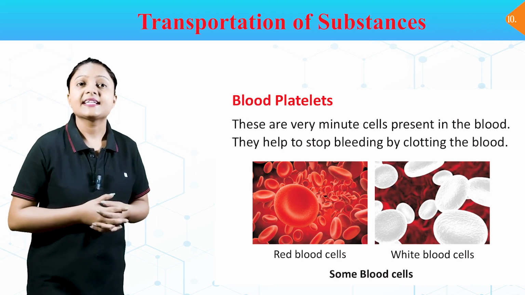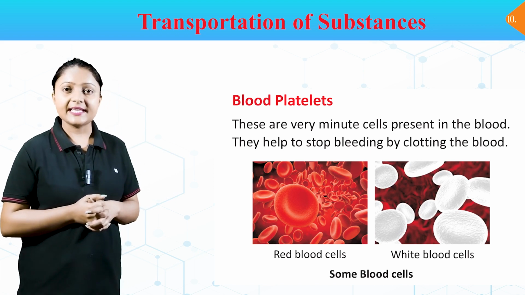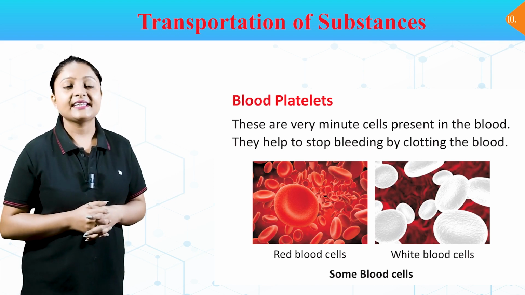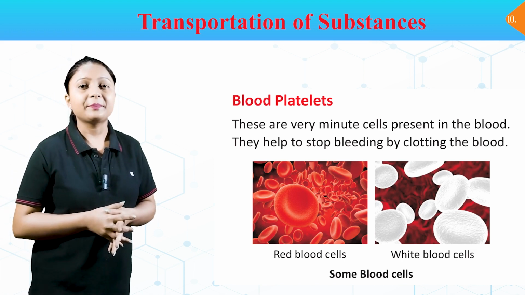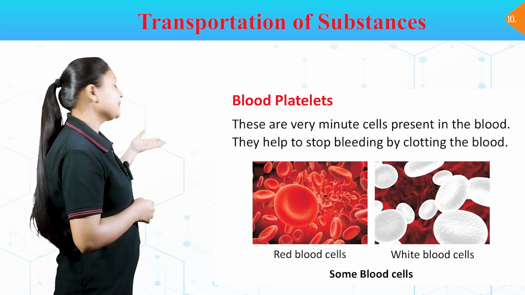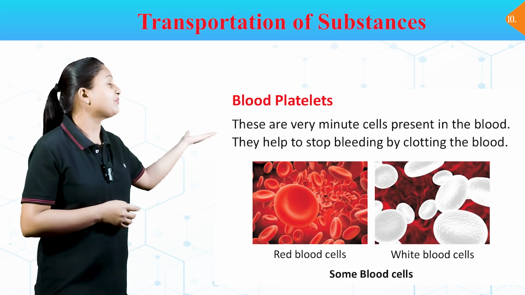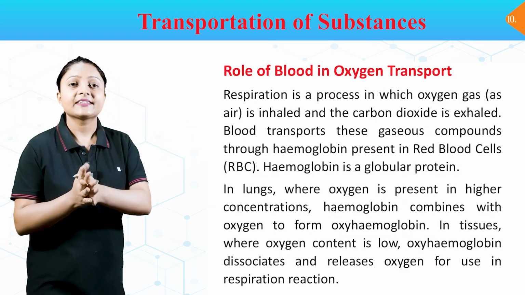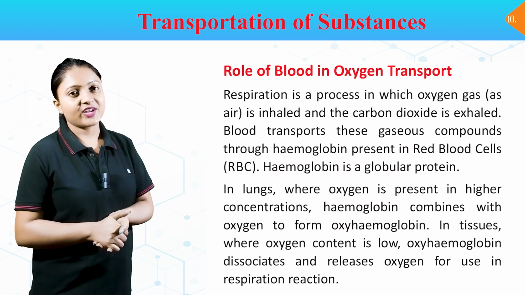Blood platelets. These are very minute cells present in the blood. They help to stop bleeding by clotting the blood. In this image, you can see red blood cells and white blood cells. Role of blood in oxygen transport.